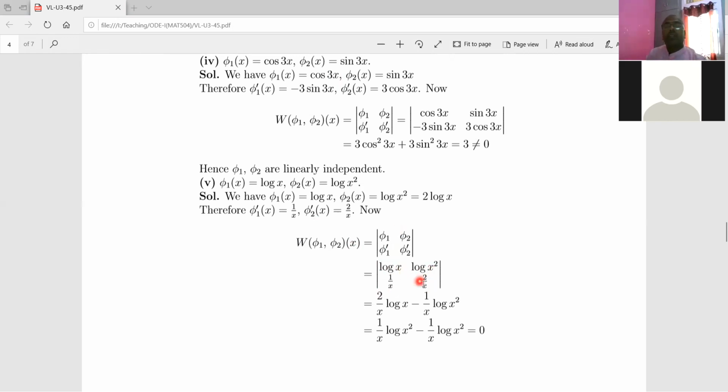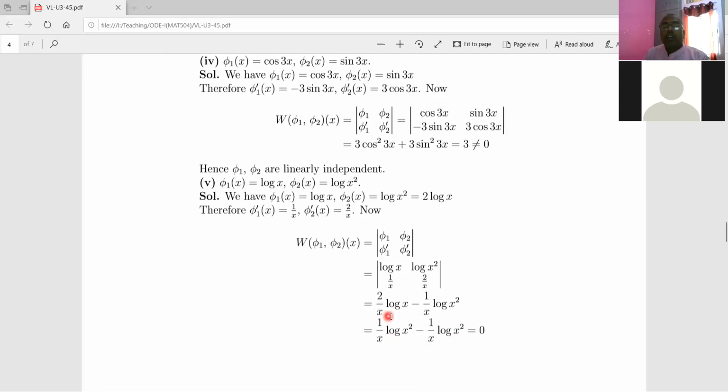Now solve this. The cross multiplication is 2 upon x into log x, minus the cross multiplication 1 upon x into log of x square, right? Now this can be written using properties of logarithm: 2 log x can be written as log of x square, right? So the first term will be 1 upon x log x square minus 1 upon x log x square.